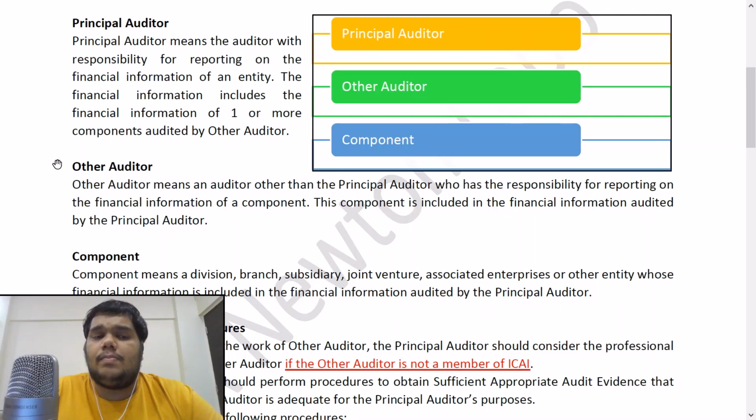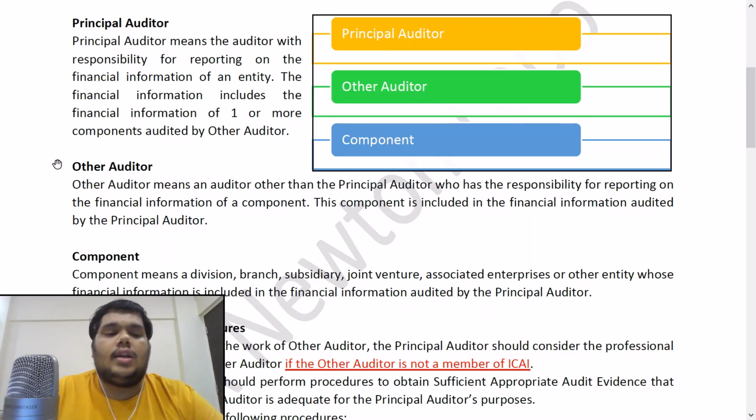So this definition should be very easy to understand, since we have already understood the background. Principal auditor is the one who is doing the audit of some company, and in that company financial information of some component is also included, and this component of financial information is being audited by some other auditor upon whose work the principal auditor is going to rely.